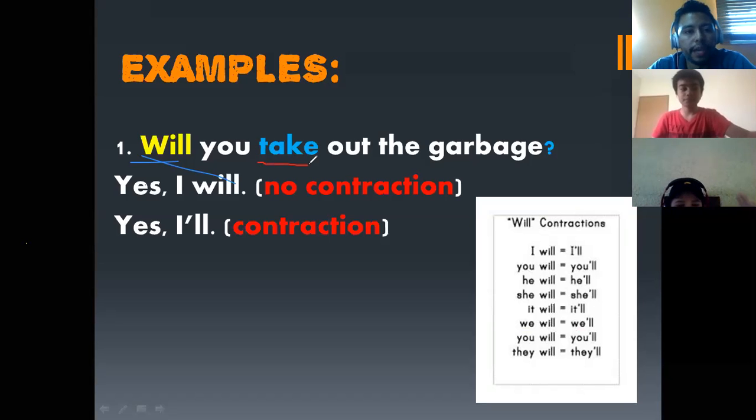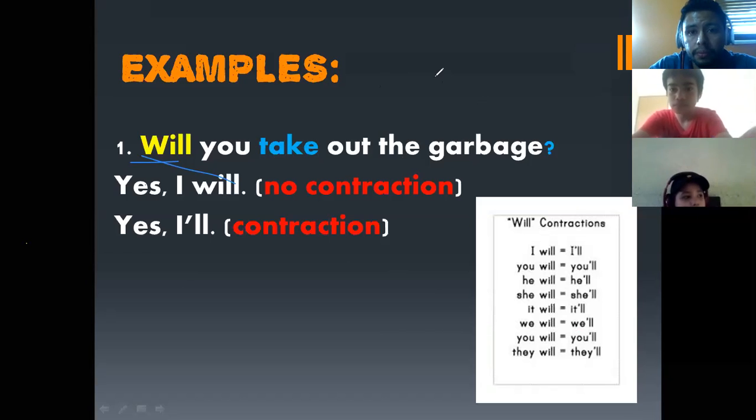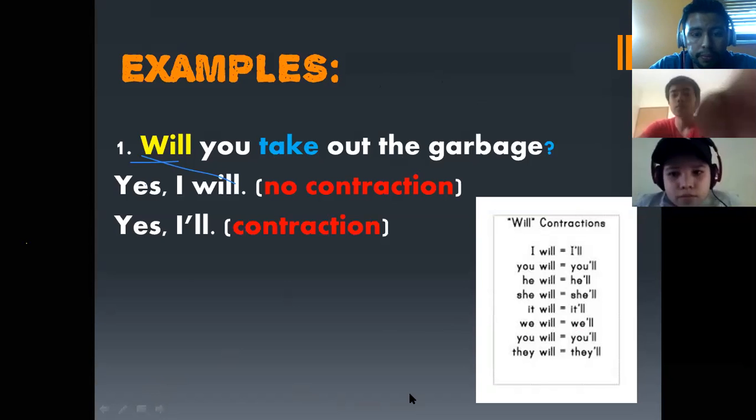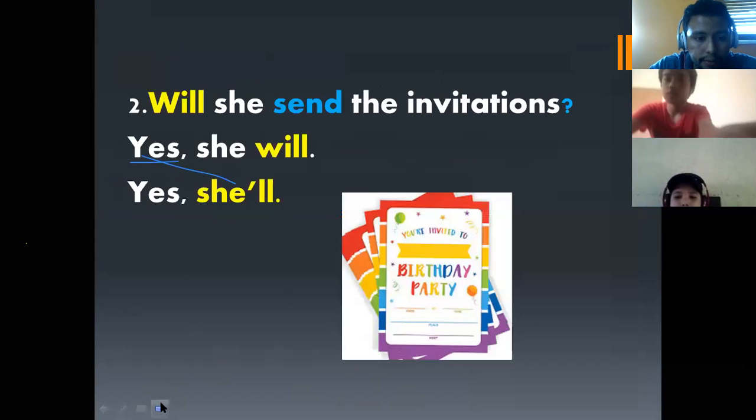For example, if you say, "Will you took out the garbage?" that's wrong. That is an error. Why? Because in this case, "take" is in simple present, and this is the way that you have to write the verbs. All right, let's continue with the other slide.